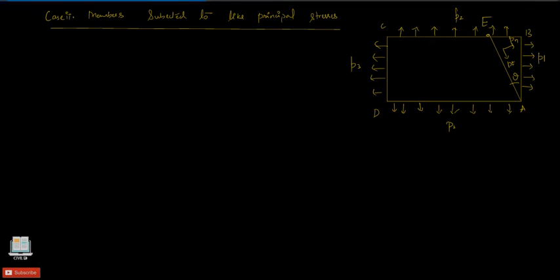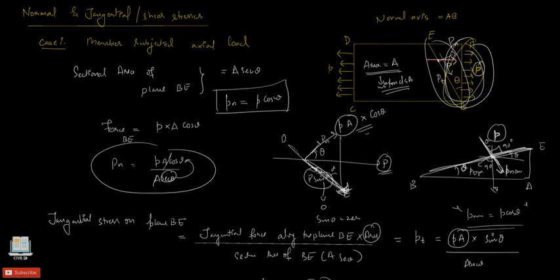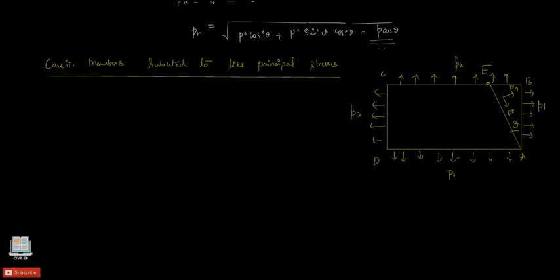Now you see that earlier we had only one force, that was P, acting on the plane AB here. You can see it here, isn't it? On the plane AB there was only one stress, that is P, but in this case we have stresses acting in two different directions along x and y, such as P1 and P2. P1 is in the x direction and P2 in the y direction. For this case, just apply those geometrical relationships which I had explained earlier.